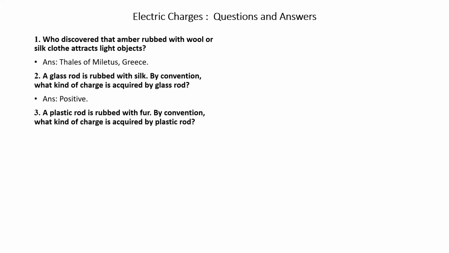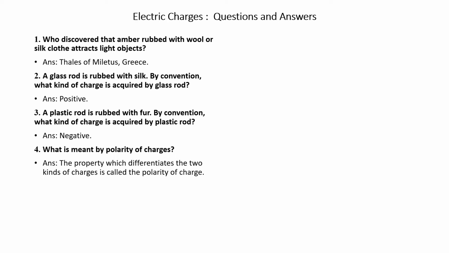Question number 3. A plastic rod is rubbed with fur. By convention, what kind of charge is acquired by plastic rod? Answer is negative. Question number 4. What is meant by polarity of charges? Answer.